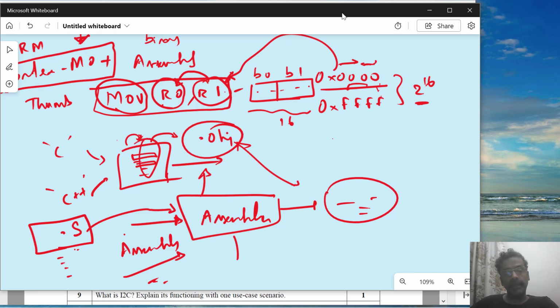But the assembler does half of the job that the compiler does. It is not expected to generate the assembly instructions because it is fed with assembly instructions. Its job is only to generate the binary representation of the assembly instructions, which is the same as whatever I explained in this case. So it is a one mark question, so I don't want you to write a long explanation about what I am giving you here.